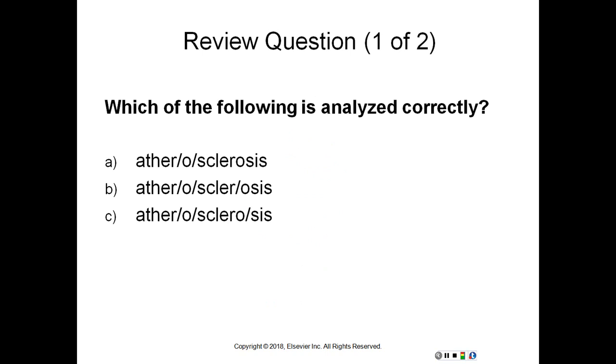So which of the following is analyzed correctly? Again, they're wanting to have the slashes in between the prefix, suffix, word root, and combining vowels. So again, take your time, go back to where all the combining forms are listed. But hopefully you chose A as your answer, because sclerosis is actually one suffix itself. It is not broken down, so A is the correct answer there.